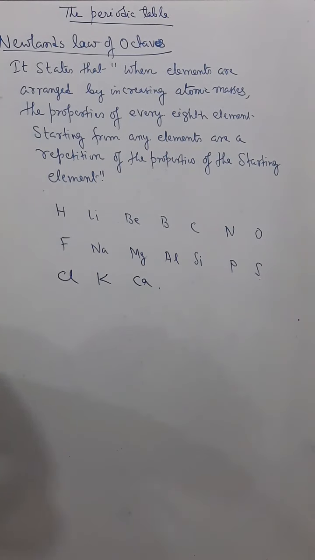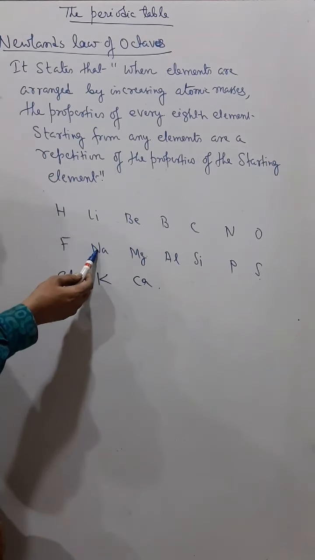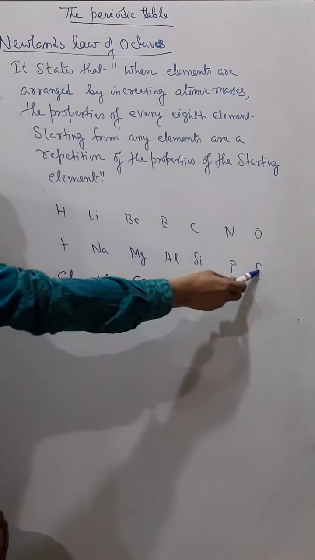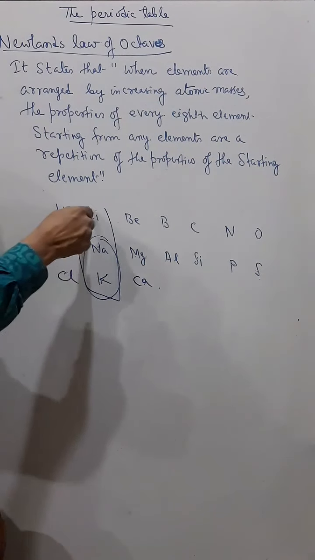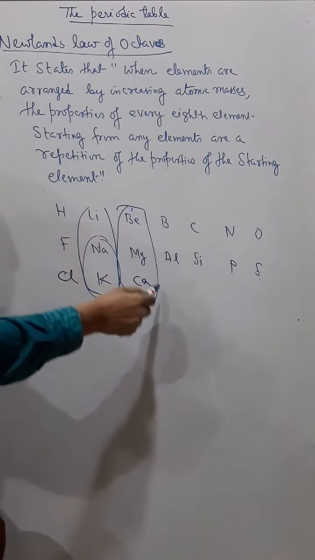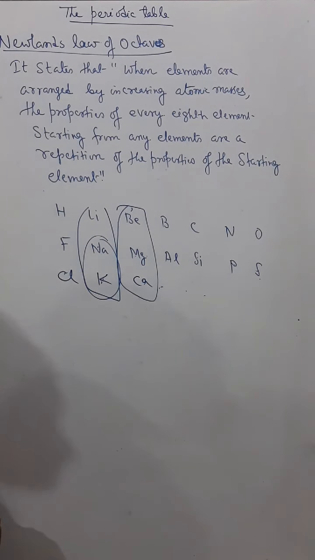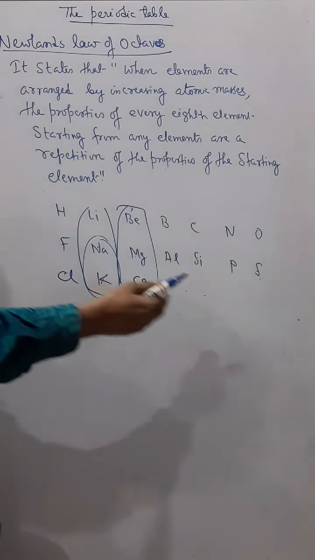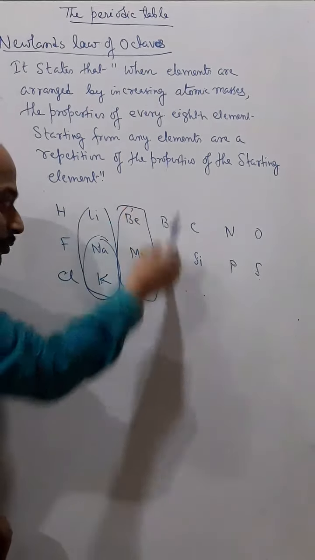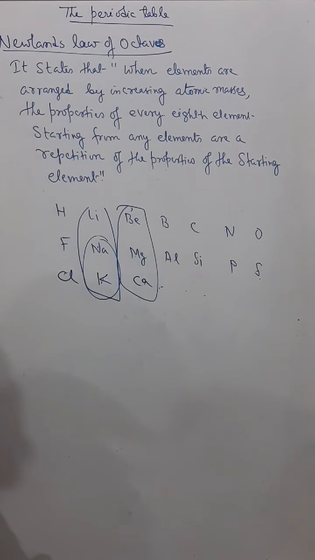So up to calcium, if I start from here, 1 2 3 4 5 6 7 8, again the properties are matching, these 3 properties are matching, these 3 properties are matching. But for heavier elements after this, iron, copper and all these, when those elements came, they did not come in a group whose properties match with them. And therefore this has also been discarded.